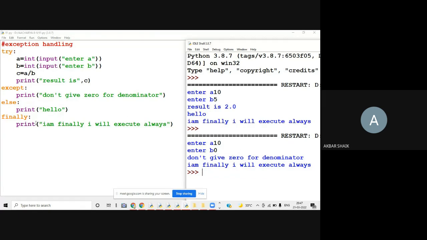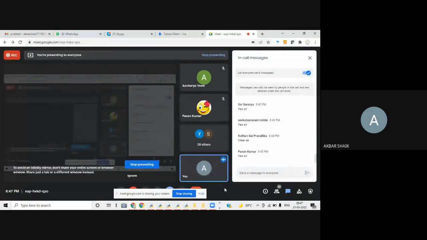And I told you, irrespective of whether an exception occurred or not, if an exception occurred finally will be executed, and if no exception occurred finally will also be executed. In this first case there was no exception, we got the result 2.0, and the finally block was executed. Here we got an exception with B value 0, and again finally was executed. So finally will be executed irrespective of whether an exception occurred or not. Understood?